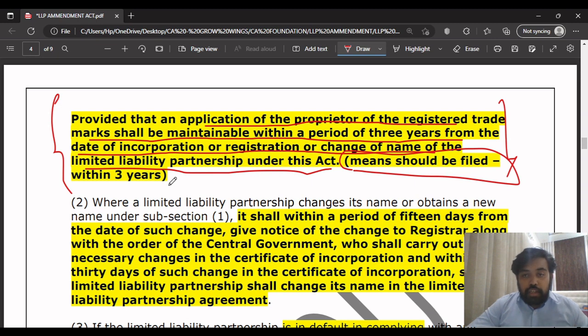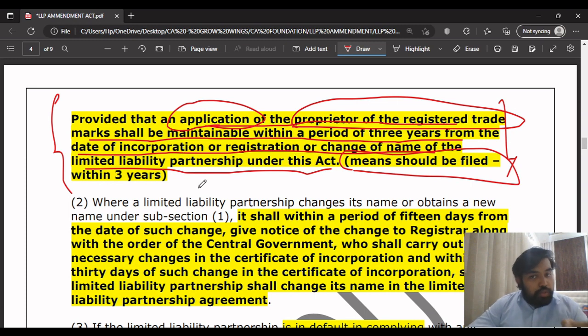The proprietor of the registered trademark will file the application to the central government stating that the newly registered LLP or company is using a trademark similar to ours, and such application should be filed within 3 years of the registration of the new LLP.